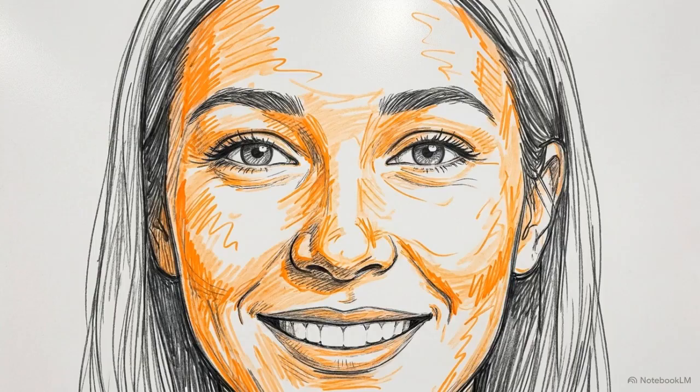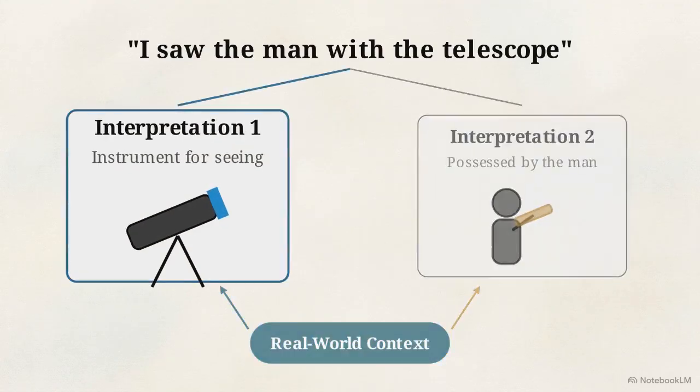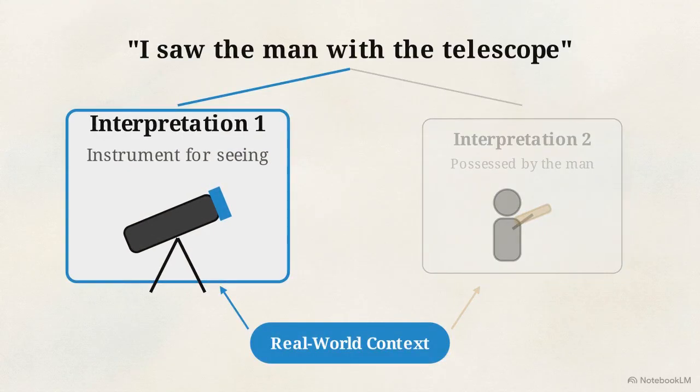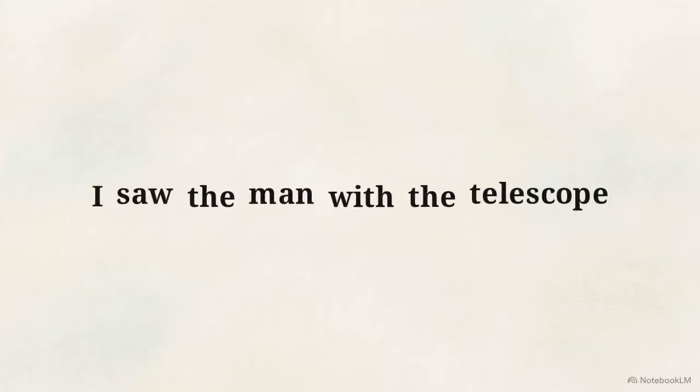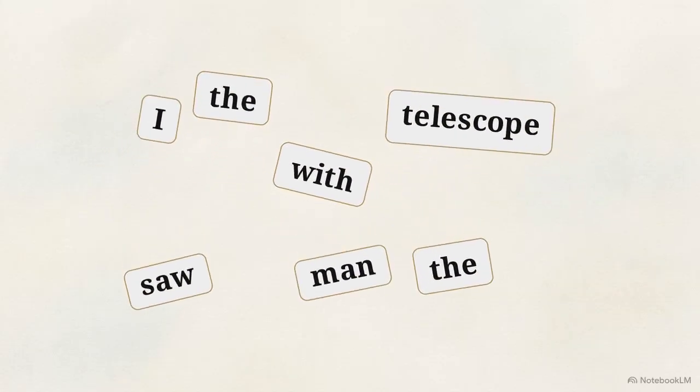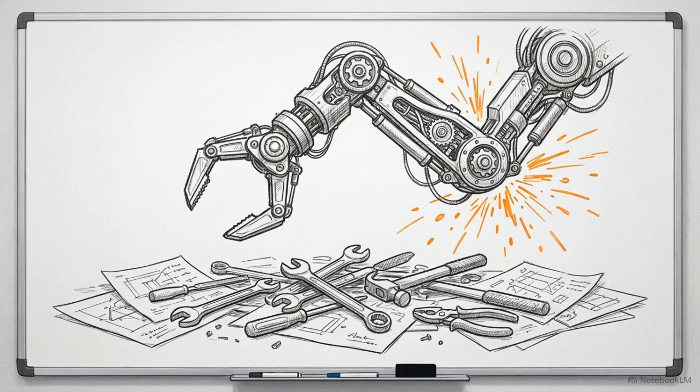We usually don't even notice this confusion. Our brains use context and real-world knowledge to pick the right meaning instantly. A computer, however, only sees a flat list of words. To a machine, those words don't have a built-in owner or a clear purpose. This creates a massive hurdle for artificial intelligence. If a computer isn't certain who is holding the tool, it can't accurately follow requests or organize information.